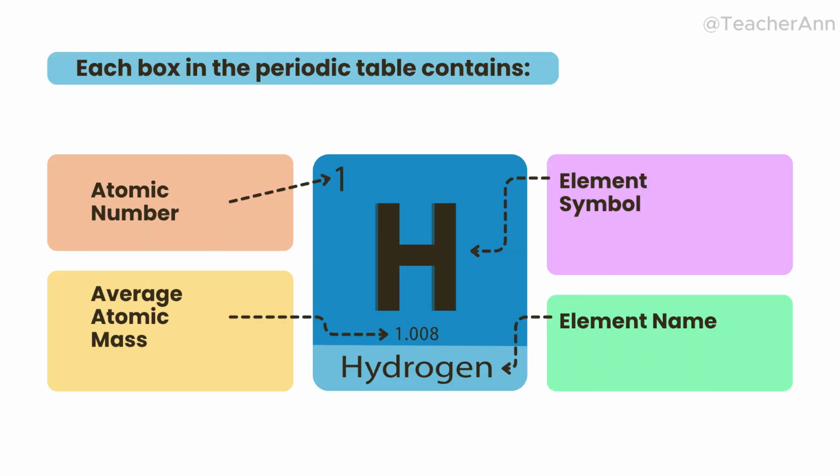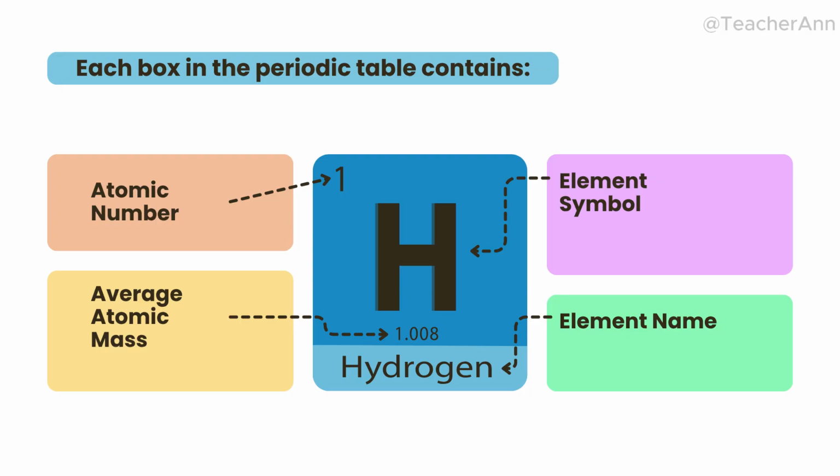When you click or read an element box, you will see 4 key parts. Okay, the atomic number, the element's ID or the number of protons, and we have the element symbol. It is the short code like H for hydrogen, B for boron.